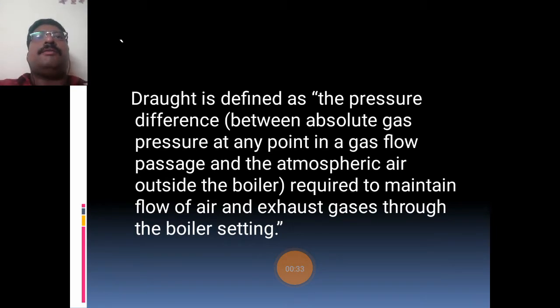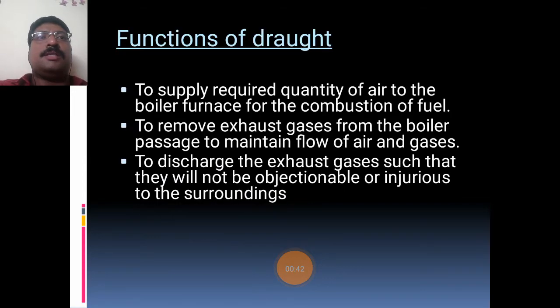For the combustion of the fuel inside the boiler, the equivalent amount of air has to be supplied. That equivalent amount of air is passed by means of this draught. So what is the function of the draught? The function of draught is to supply the quantity of air to the boiler furnace for combustion of the fuel, to remove the exhaust gases from the boiler passage, to maintain flow of air and gases, and to discharge the exhaust gases such that they will not be objectionable or injurious to the surroundings.